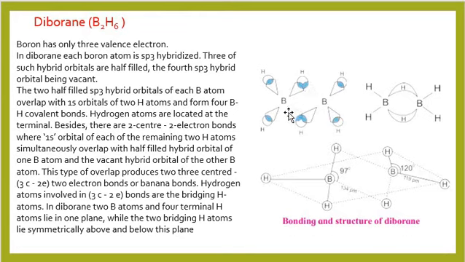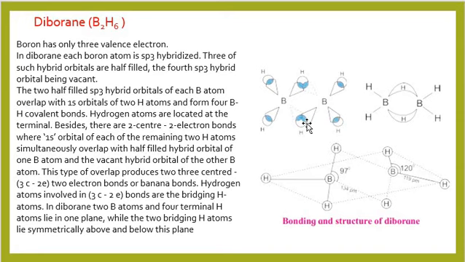Similarly, this boron which has a vacant sp3 hybrid orbital is overlapping with 1s and the sp3 hybrid orbital where 1 electron is there in the boron atom. They form another banana bond or bridge, where 3 centers and 2 electrons are involved. Hydrogen atoms involved in 3C-2E bonds are the bridging hydrogen atoms.